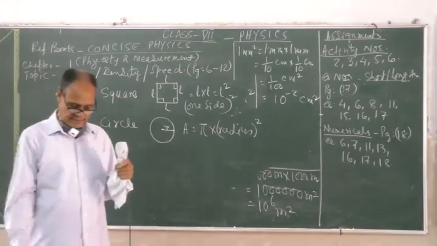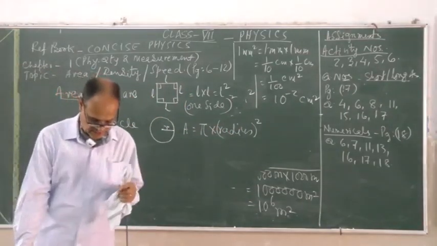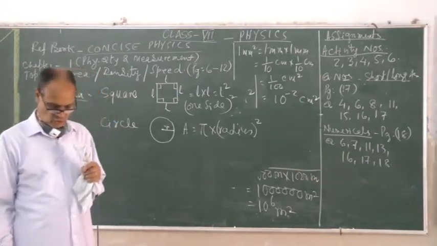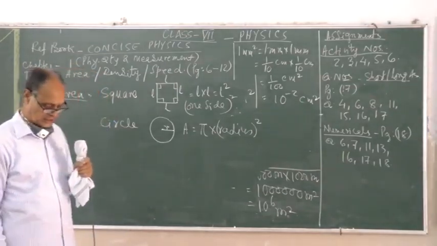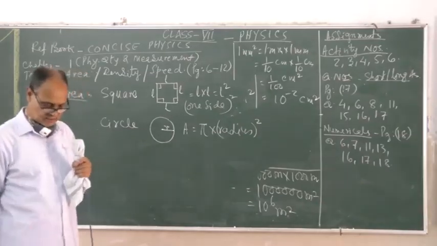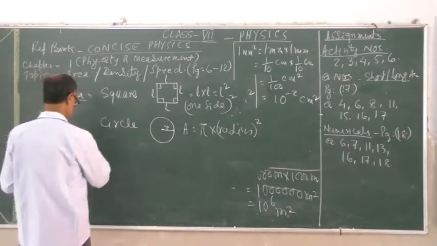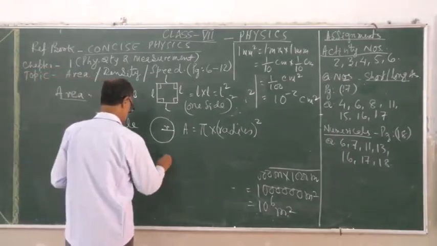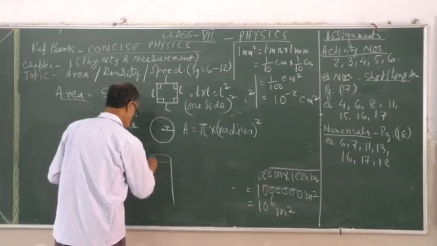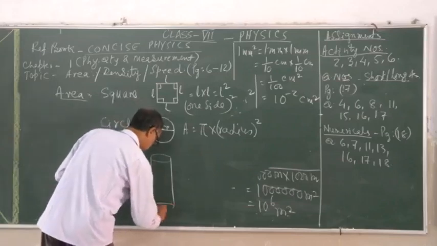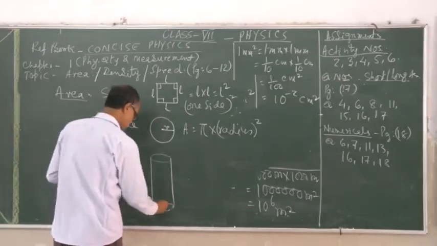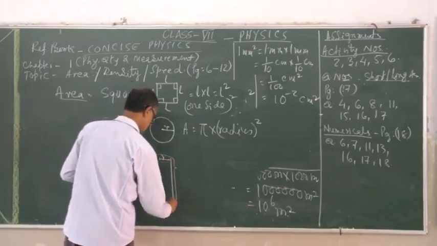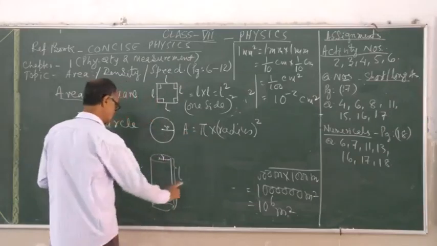Similarly, as in your book, surface area of a cylinder is 2 pi radius into its length. A cylinder has its structure. It is round and has a length. So there must be a radius from here, and there must be a length from here, or it is also called height.